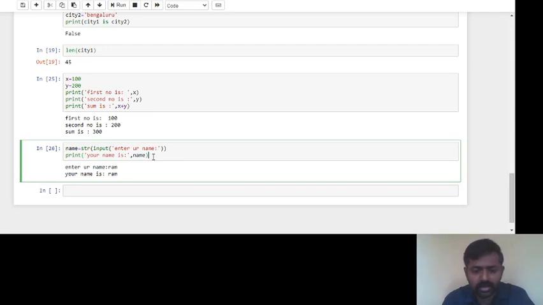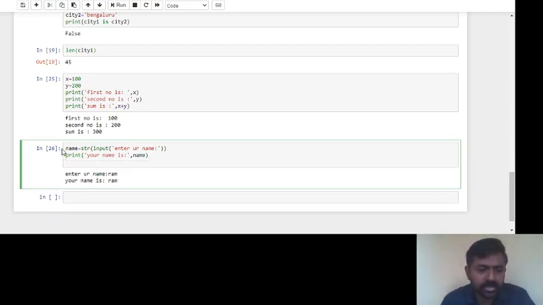After that I'll try to give a message like enter your roll number. Roll number will be an integer, is it? Roll number will be an integer. I'll give roll number is equal to, and that is an integer. That's why we are writing here int. After that we must give message like input, enter your roll number.